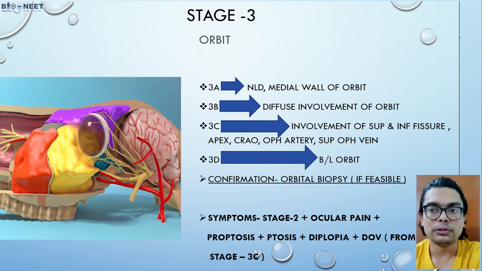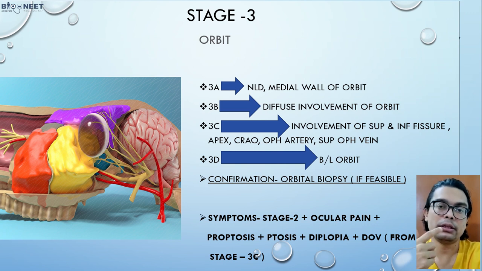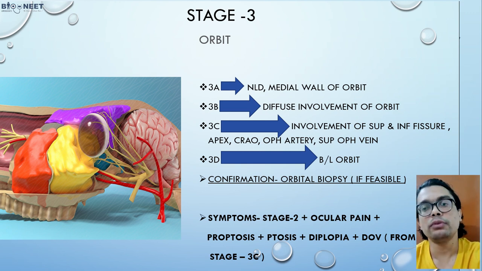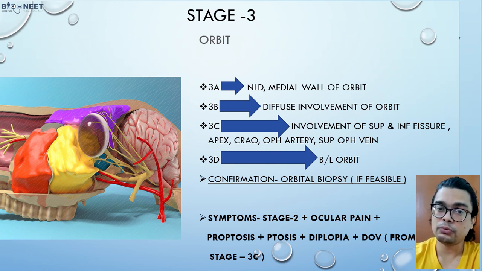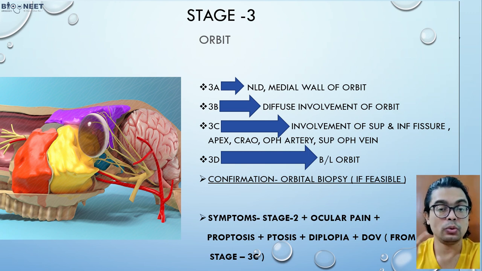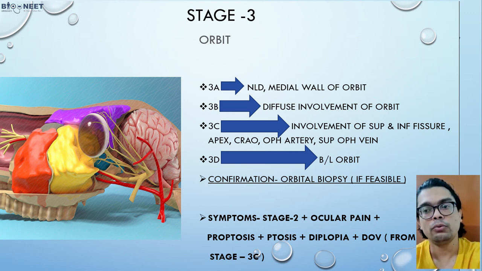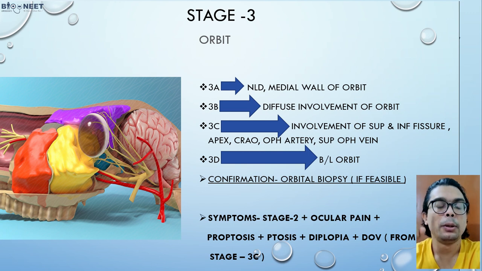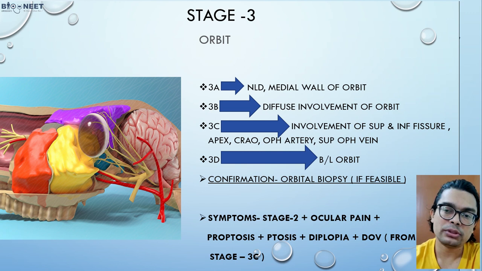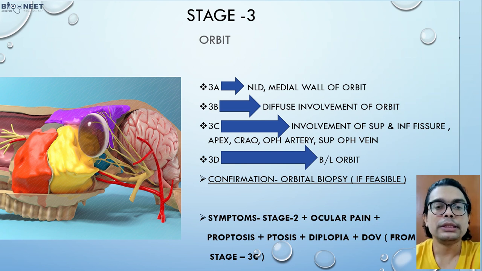How will you confirm this? Here, biopsy is not really easy, unlike nasal or paranasal biopsy. If it is feasible, then you can confirm with an orbital biopsy. For symptoms, all the symptoms present in stage 1 and stage 2, along with the ophthalmic symptoms. What are the ophthalmic symptoms when the orbit is involved? Pain, proptosis, ptosis, and diplopia. And diminution of vision will be there, right? So these are the symptoms you should look for whenever there is stage 3.